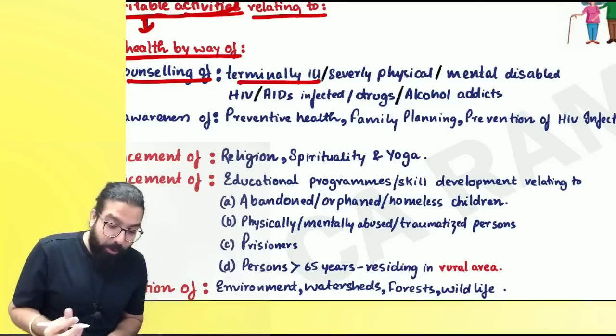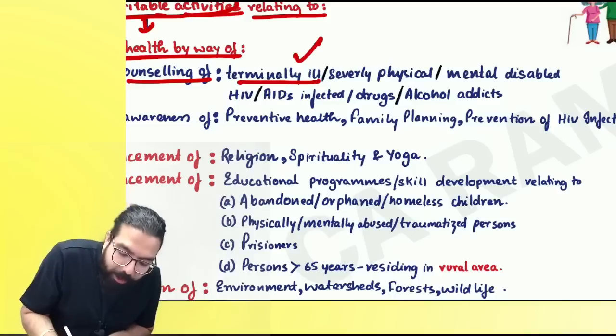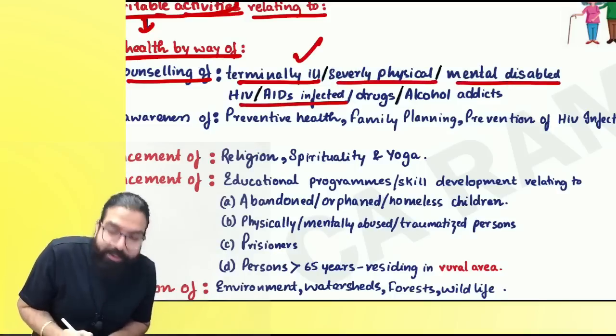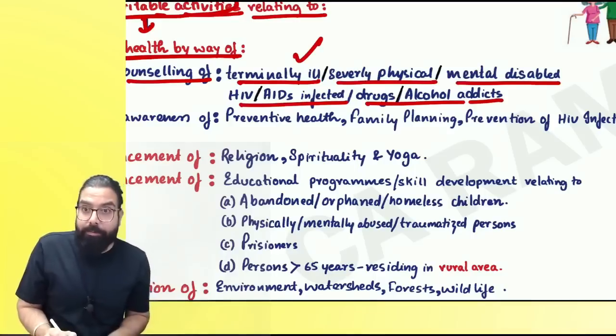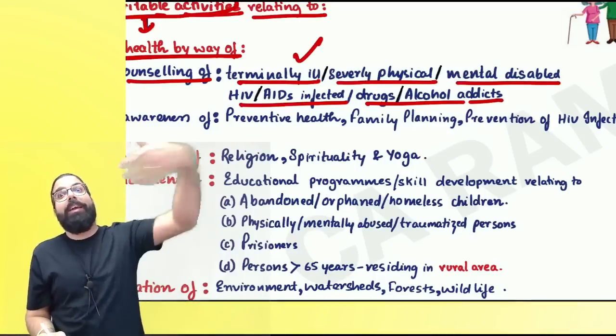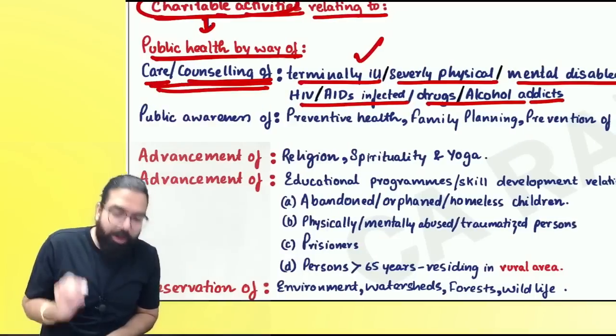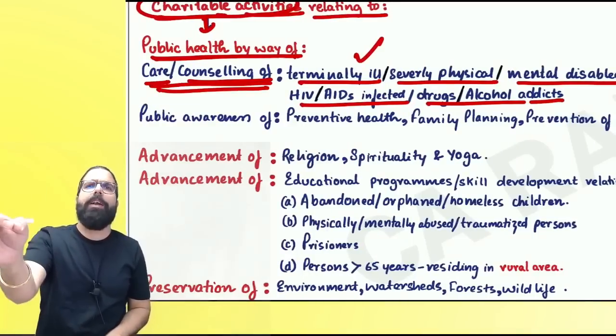Anything can be done. Everyone over here, now, terminally ill people, or someone who is severely physically or mentally disabled, HIV or AIDS infected, drug or alcoholic addict. Are we clear, everyone? Drug or alcoholic addict, already about to go. Government went ahead and told, if you are doing care and counseling of these people, then you are doing charitable activity.